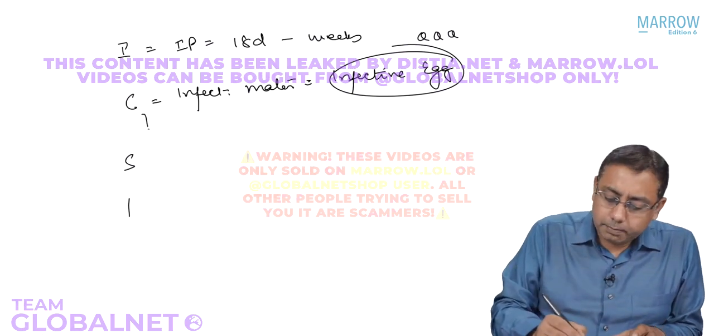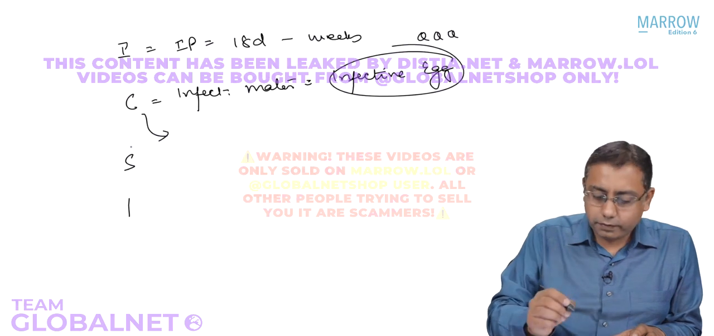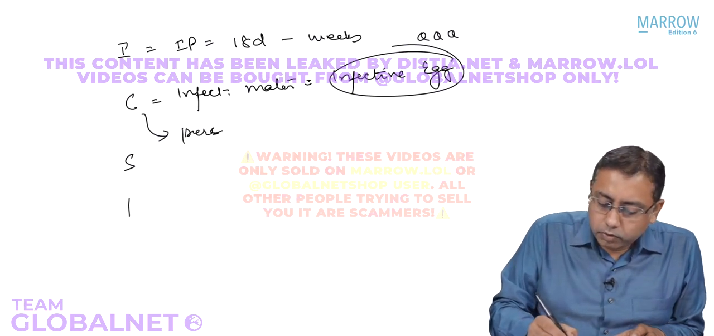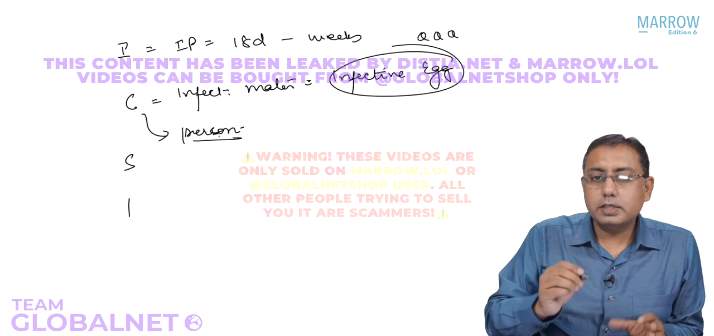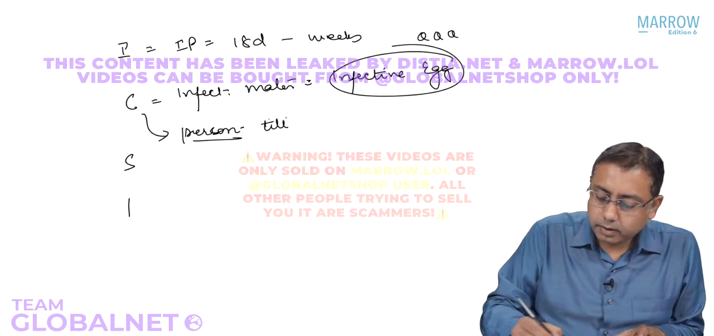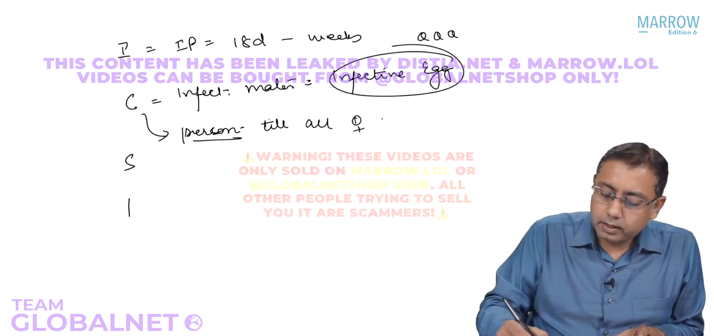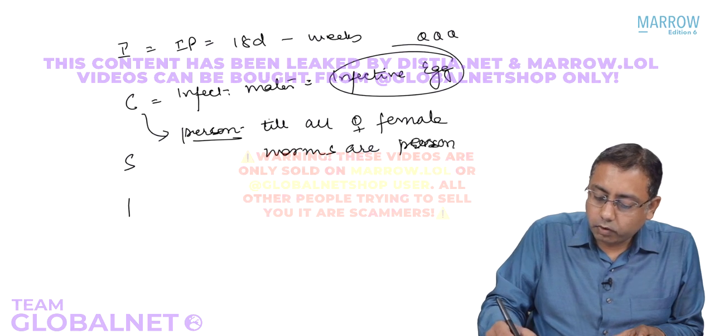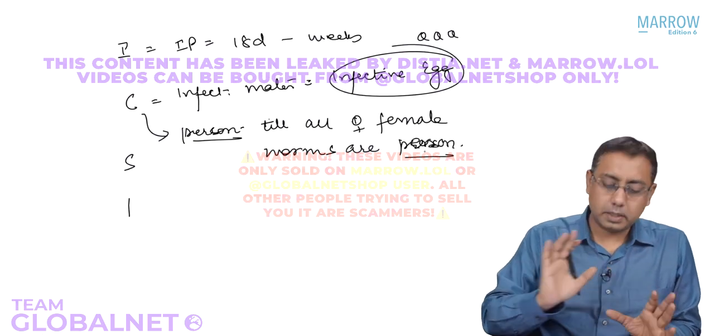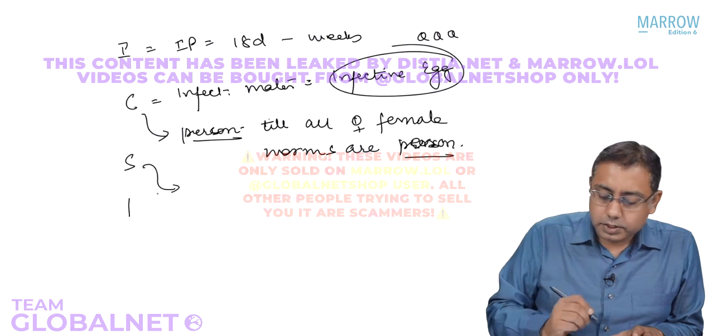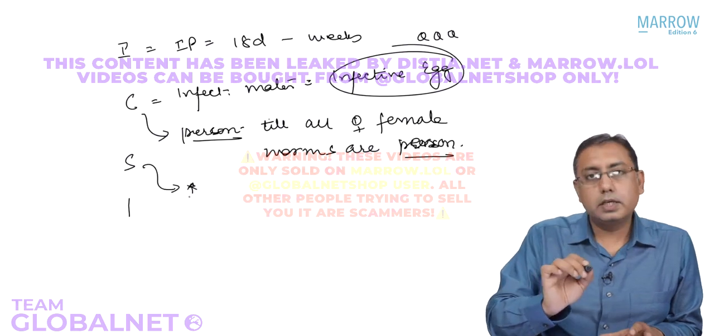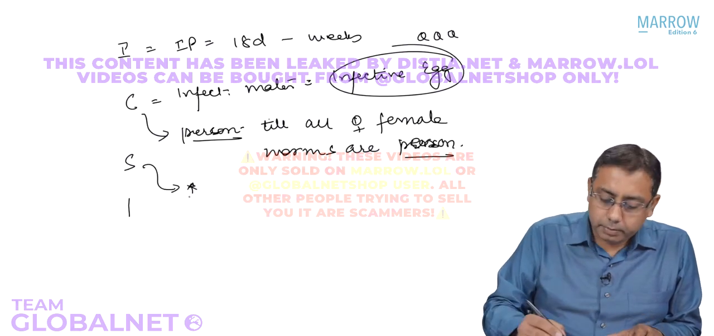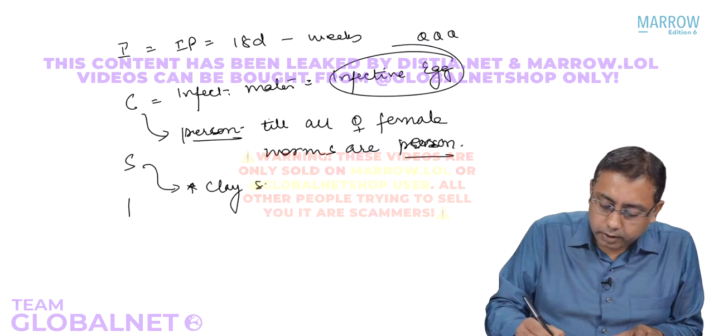Till when is the person communicable? The person who harbors the infection is infective till all fertile female worms are present. So the person will be infective till all these fertile female worms are present. Special features. One of the special features of this Ascariasis you need to remember is about the clay soil. We already talked on this.